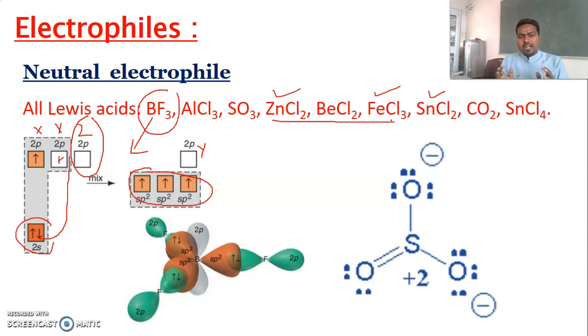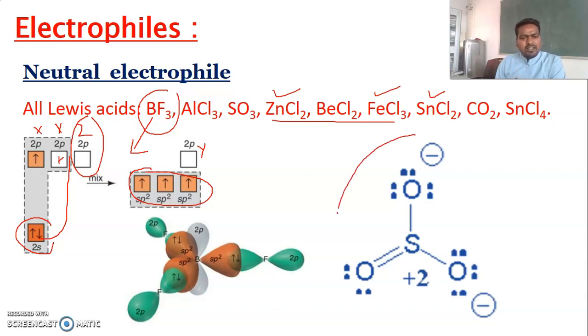So here they are electron deficient, not because they bear a positive charge. They are electron deficient because of the presence of some vacant orbital, and this vacant orbital acts as an electron deficient region and attracts electrons very easily. That's why these are called electrophiles, and these are called Lewis acids. Any substance which accepts a pair of electrons is called a Lewis acid. So generally these Lewis acids are electrophiles.